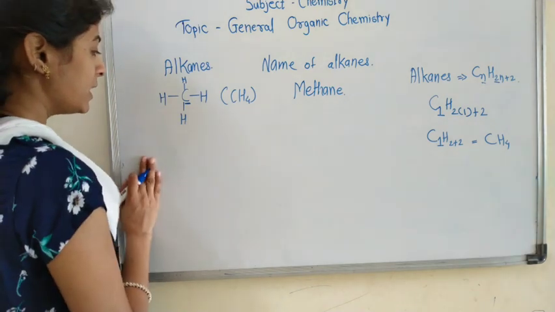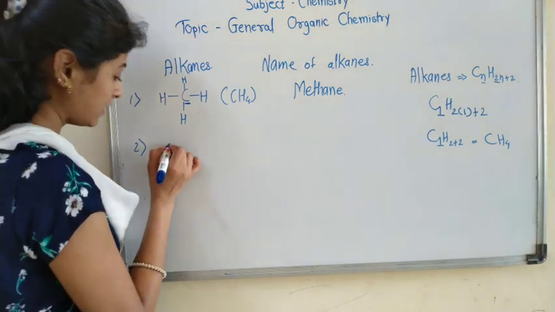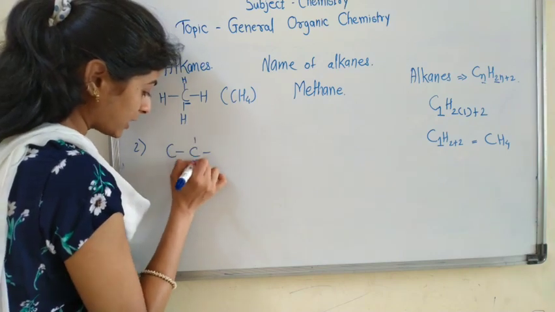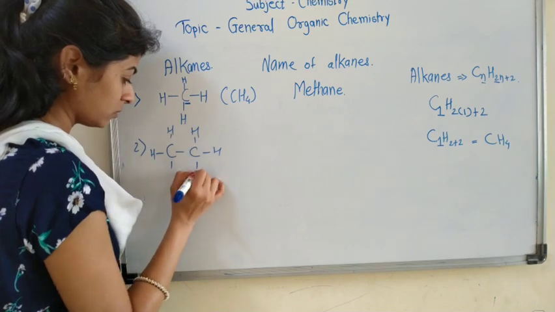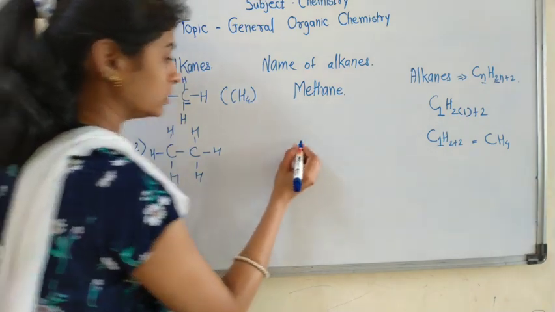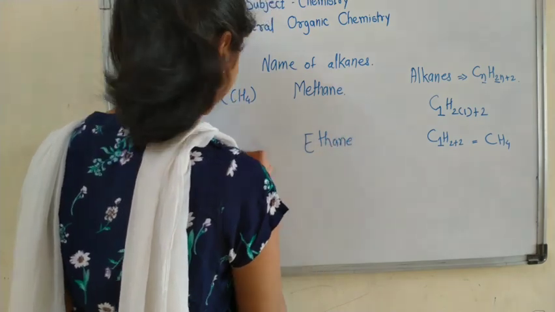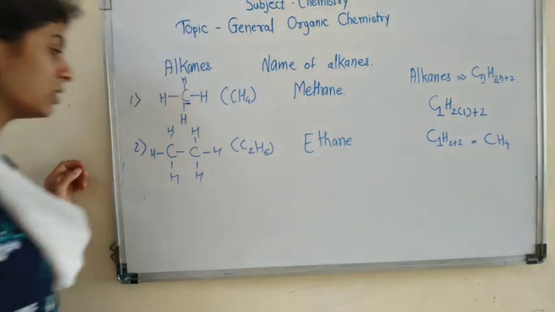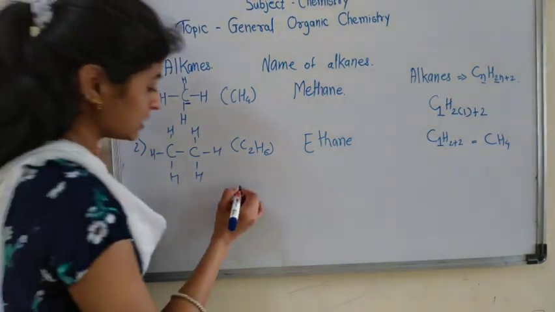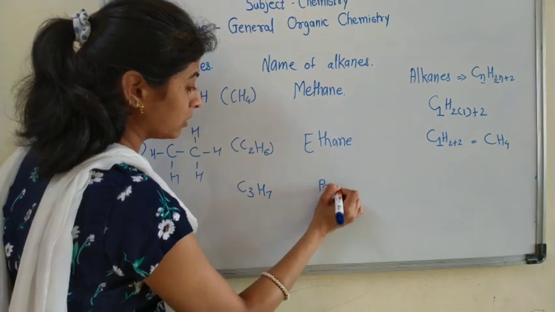Okay. Next is ethane, having formula C2H6. Ethane, formula C2H6. In a similar way, next is C3H8, propane.